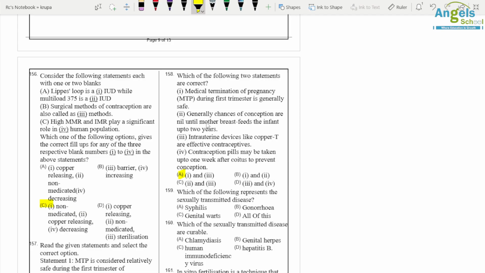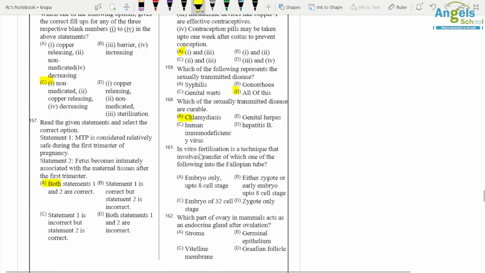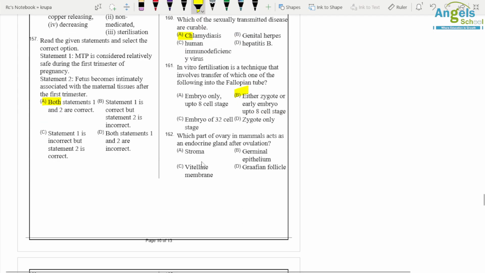Option A. Which of the following represent sexually transmitted diseases? So all are sexually transmitted diseases. Then which of the sexually transmitted diseases are curable? So chlamydiasis is curable. In vitro fertilization technique involves transfer of which of the following to the fallopian tube? So either zygote or early embryo up to 8 cell stage is transferred into the fallopian tube.